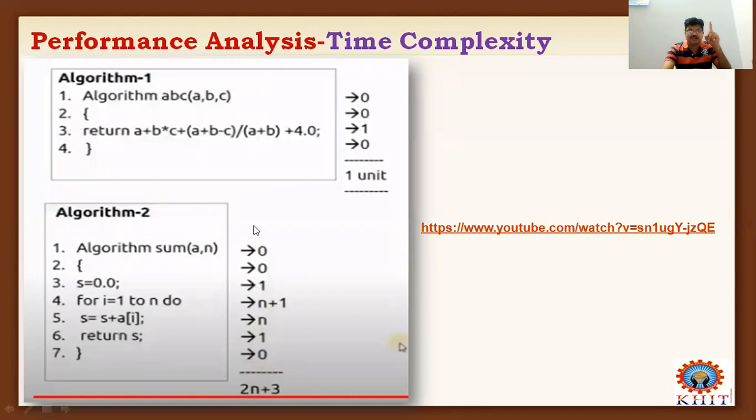Now add all the values here: 0 plus 0 plus 1 plus n plus 1 plus n plus 1. Totally you get 2n plus 3. Once you got the expression 2n plus 3, what will you do immediately? Ignore the constant values. What are the constant values here? 2 and 3 are constant values. If you ignore the constants 2 and 3, what is remaining? Only n. So the time complexity of algorithm 2 is O of n. T of n is equal to order of n. So the answer for the time complexity of algorithm 2 is order of n.